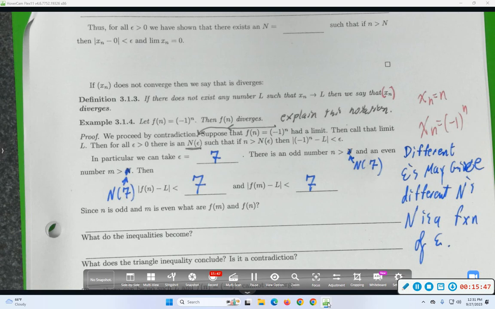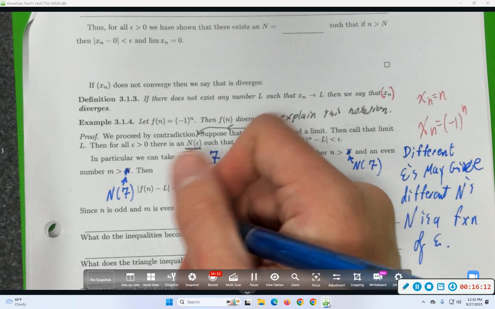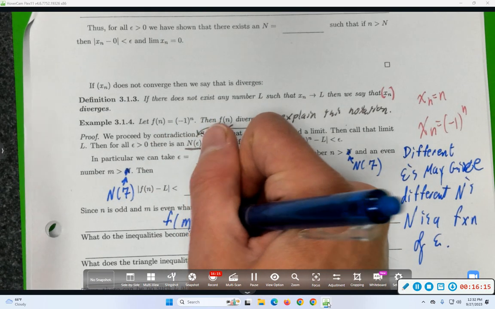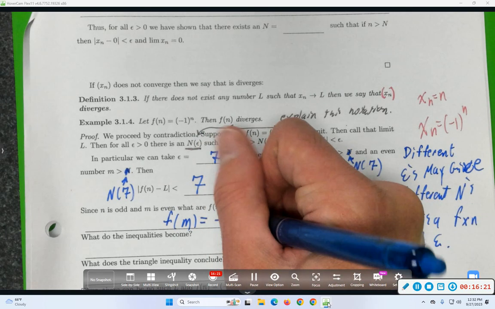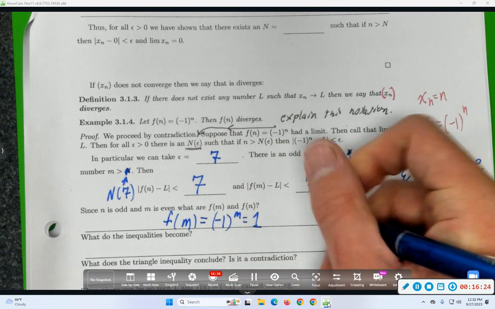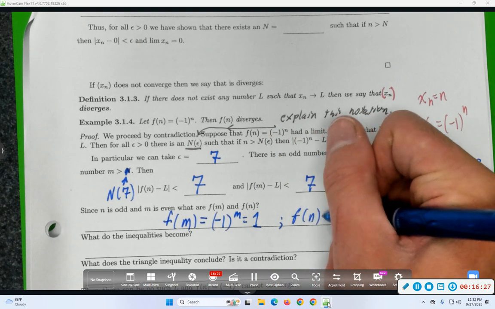Maybe one way of thinking of it is negative 1 to the n behaves differently for evens as opposed to odds. What's negative 1 to an even number? Cool. What's negative 1 to an odd number? Cool. That's why. So let's use that right now. Since little n is odd and little m is even, what's f of m? What's negative 1 to an even number? Yeah, negative 1 to the m equals 1. Similarly, what's f of n?